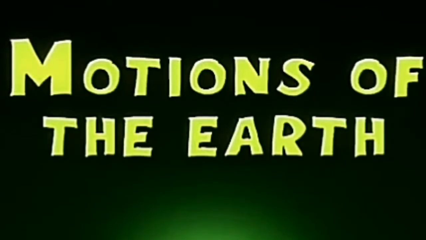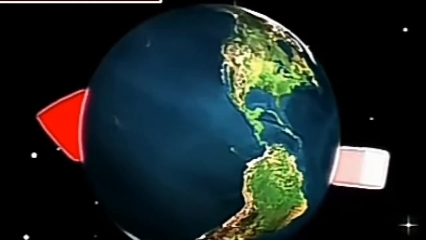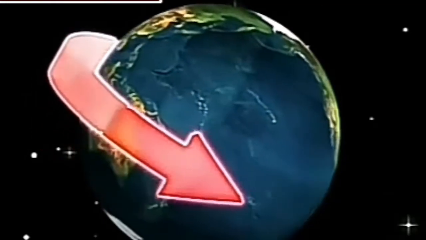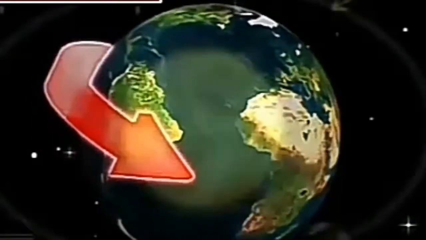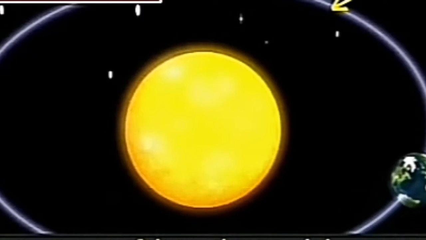Hello everyone. Today we will continue with lesson 12 and today we will study about the movements shown by the earth. Children, as you already know, the earth has two types of movements, namely rotation and revolution. Rotation is the movement of the earth on its axis. The movement of the earth around the sun in a fixed path or orbit is called revolution.